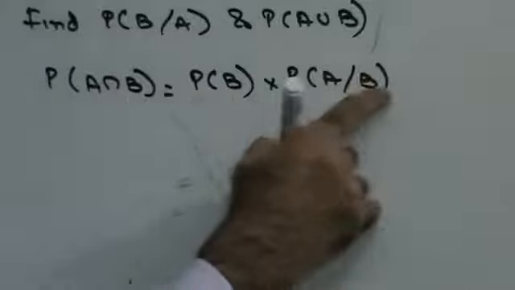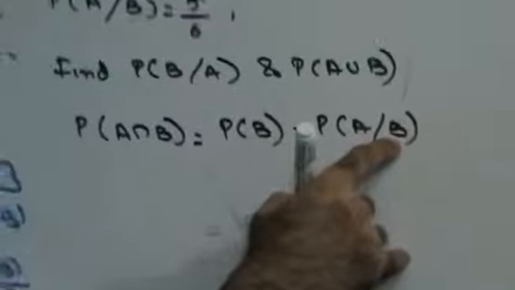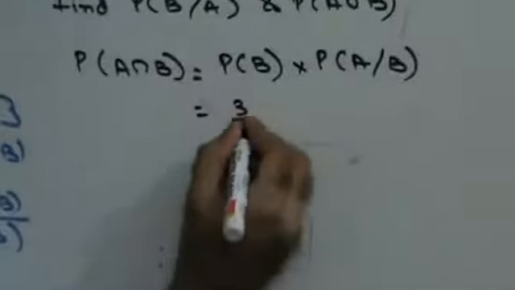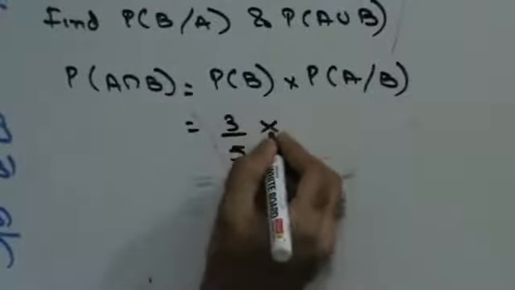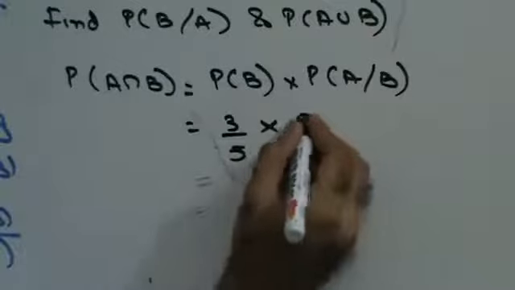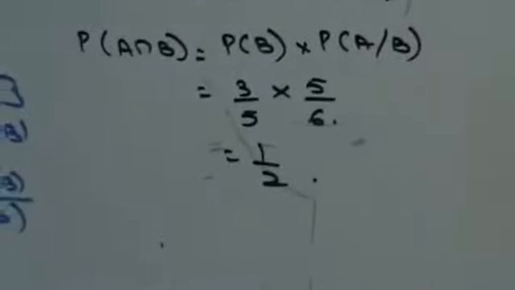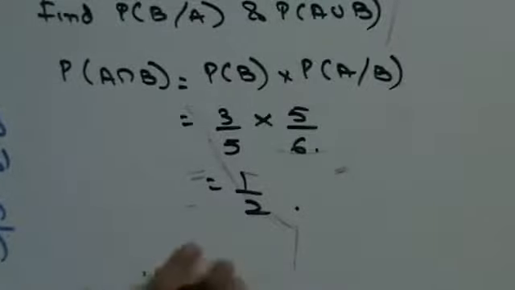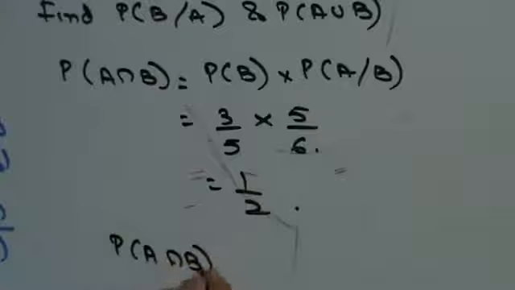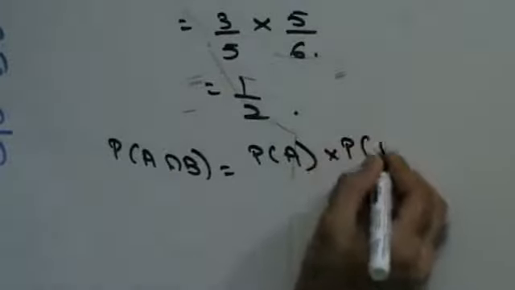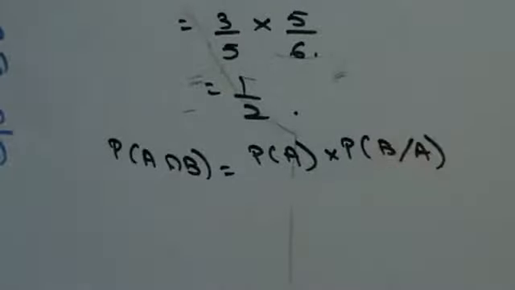Right? If there is a B here, the easier way of remembering it is the B should be in the denominator here. So probability of B we know is 3 by 5. Probability of A when B has occurred is 5 by 6. So this is going to be 1 by 2. Right? Next, I can also say that probability of A intersection B is probability of A. If I am writing A here, that means this will be probability of B when A has occurred.